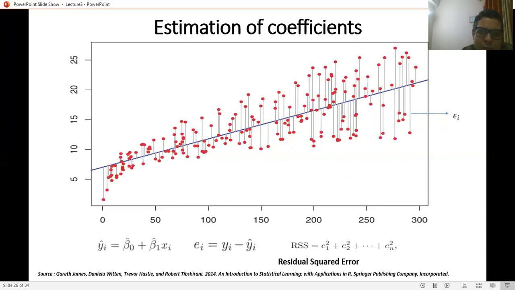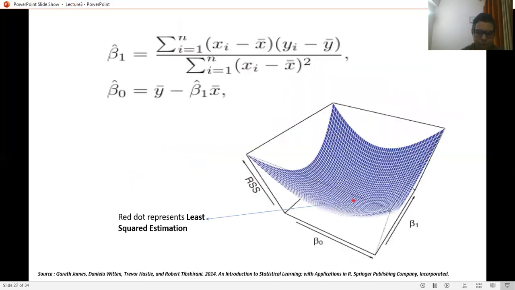So they are having negative or positive values, and if the sum of all the values of the error comes to 0, it means the system is stable, but the system may not be of good quality. So in that case, we analyze RSS, the residual squared error, where we add the square of each and every error.